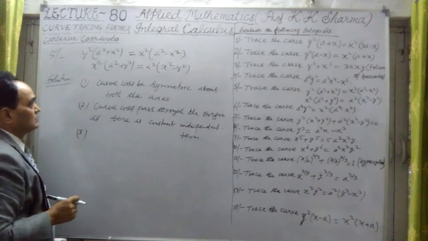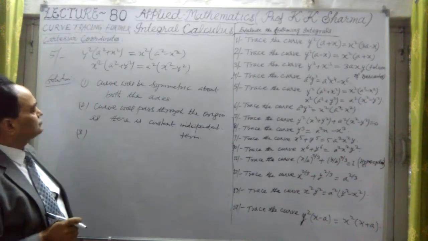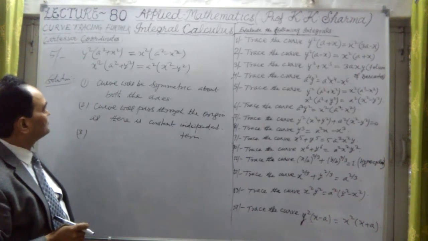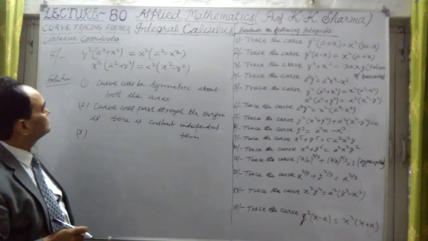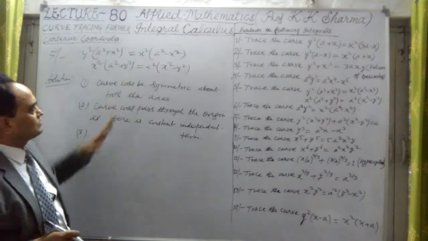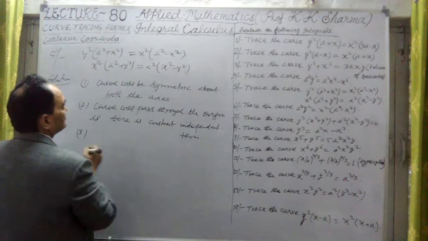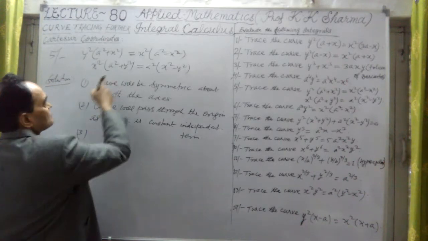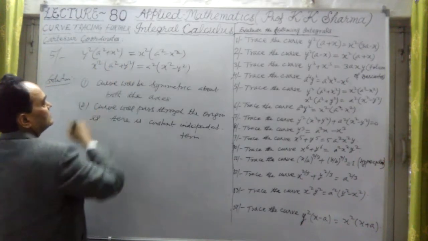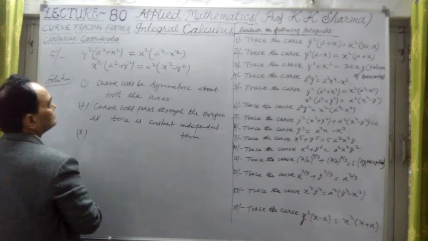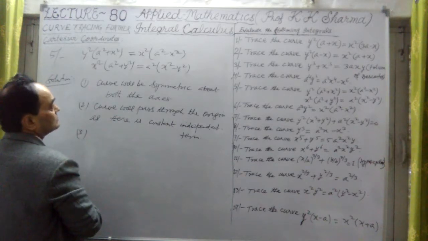Third point. Now, if I put y equal to 0, then we can find from this x equal to plus minus a. And if x is 0, then from this y is imaginary in that situation.